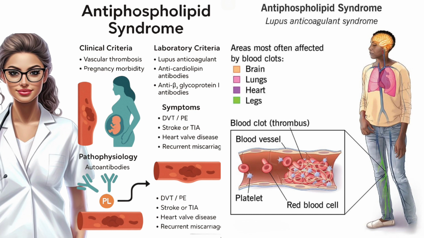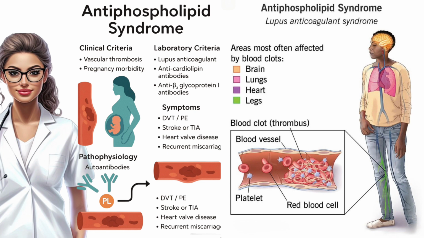Treatment. Let's look at management. 1. Acute thrombosis. Treat like any venous thromboembolism. Start heparin, either low molecular weight or unfractionated, then switch to warfarin for long-term therapy. The usual INR target is 2 to 3, but for arterial or recurrent events, higher targets may be used. Most patients require lifelong anticoagulation because the recurrence risk remains high.